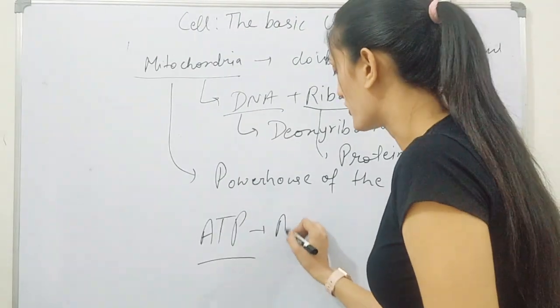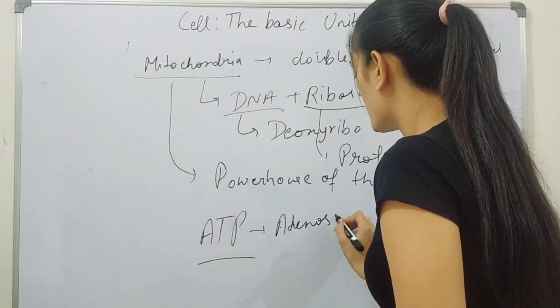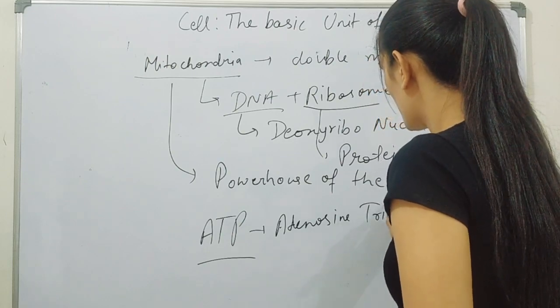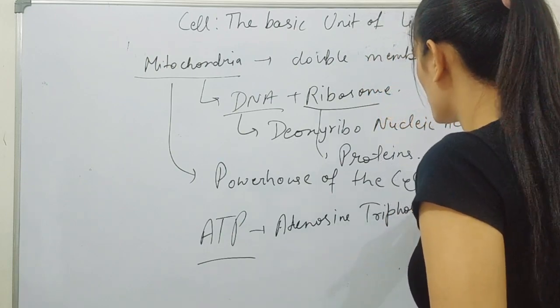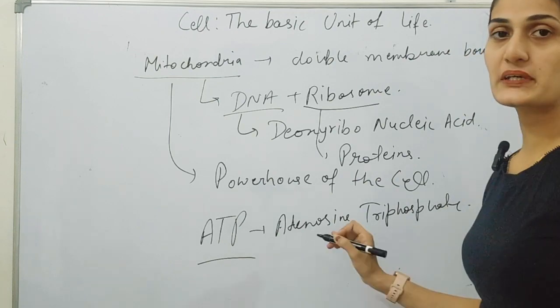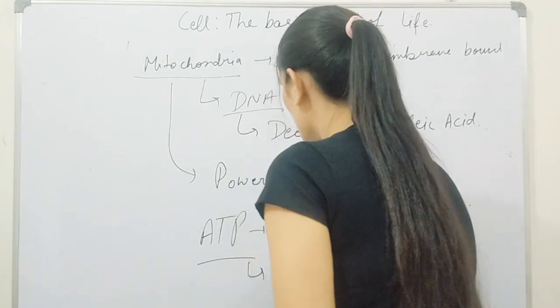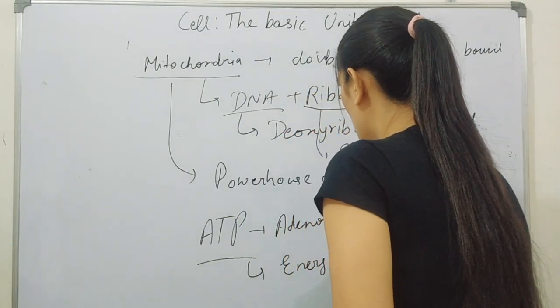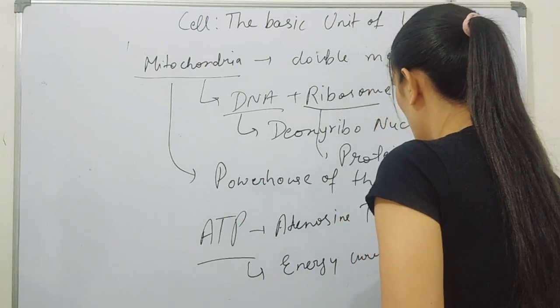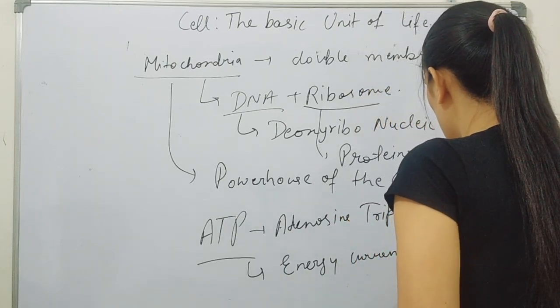ATP stands for adenosine triphosphate, and this ATP is the energy currency of the cell.